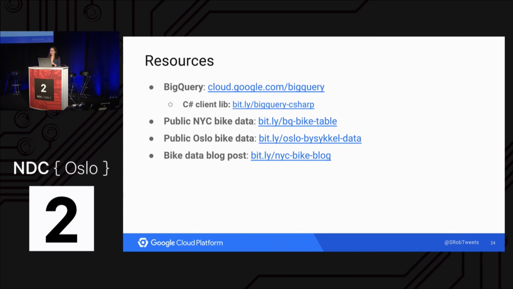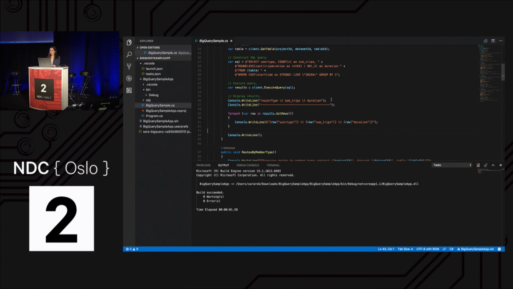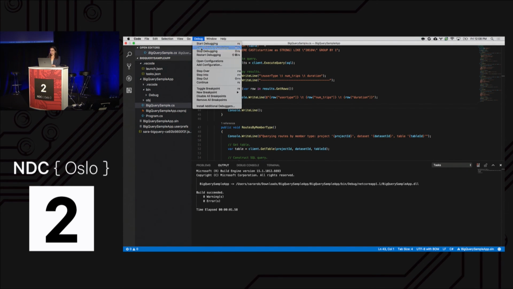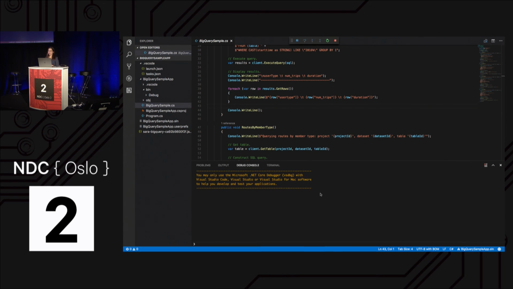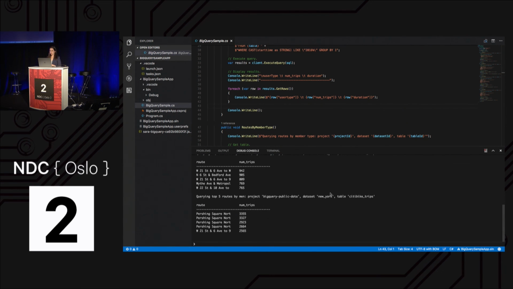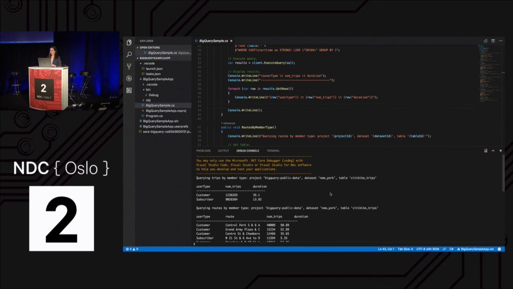One thing I did forget to show you, I'll go back to this slide. I wanted to show you how I ran these queries in C#. So I use the BigQuery client library for C#. I've got Visual Studio open here, and I just wrote 3 of the queries that I showed you before. So if I go here to run the program, we should be able to see my queries outputted here. So I'm just showing you the query I'm running, and then we're outputting the results. Just showing you 3 of the queries. So really easy to do this in C# .NET. Totally forgot to show you that before.